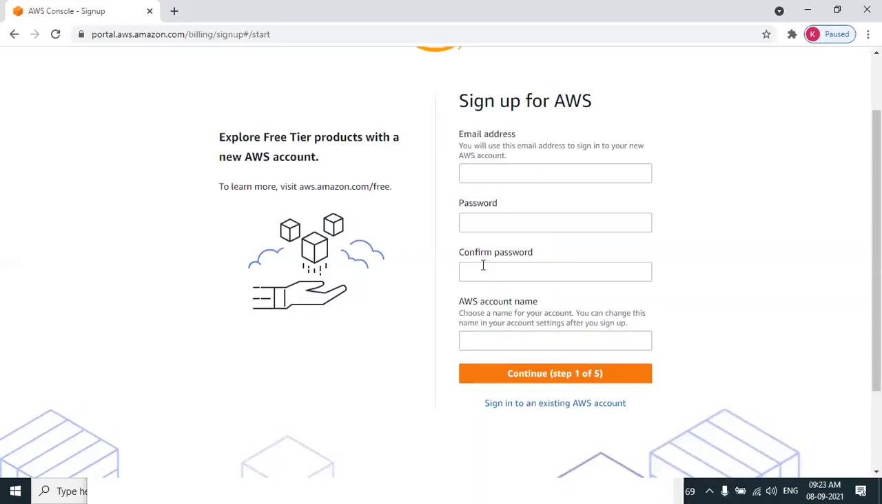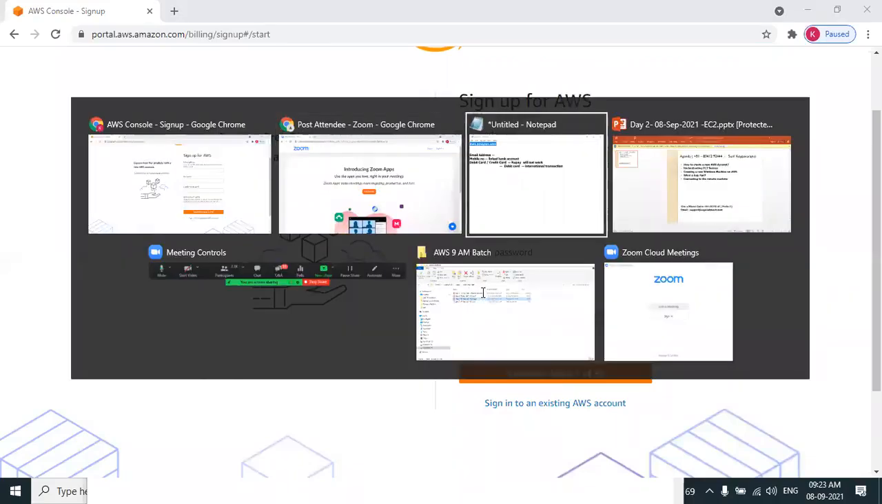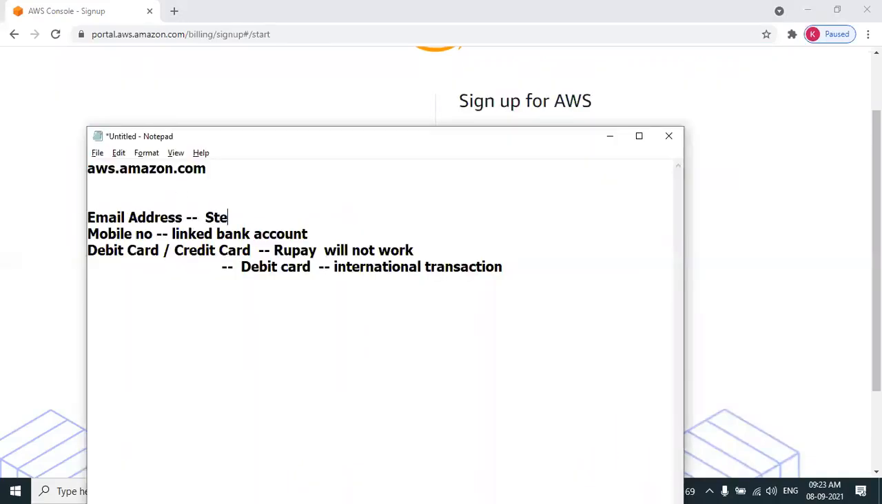You need to provide your login password. You need to choose your AWS account name, which should be unique. So we need to furnish your email address and login password in step 1. We have provided our email address and login password. You just need to enter the unique account name, an account ID. So that is step 1.